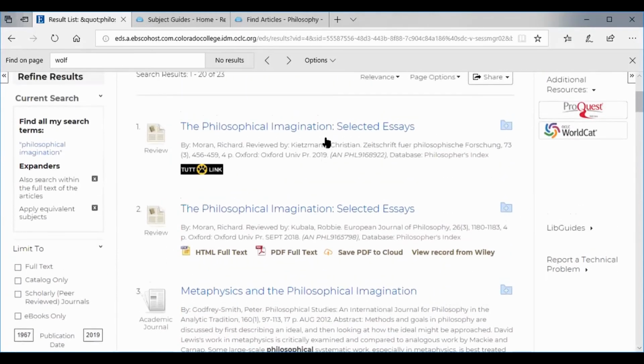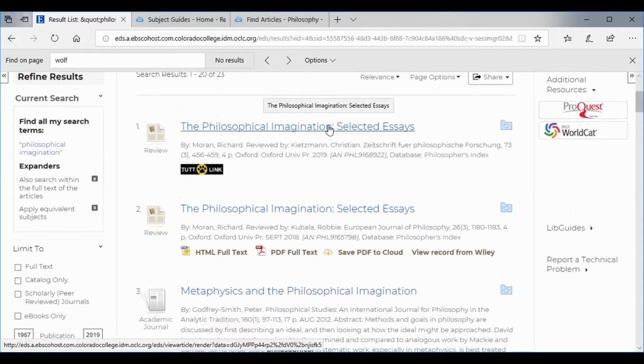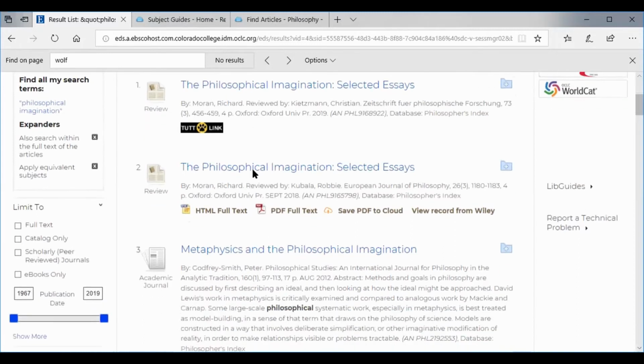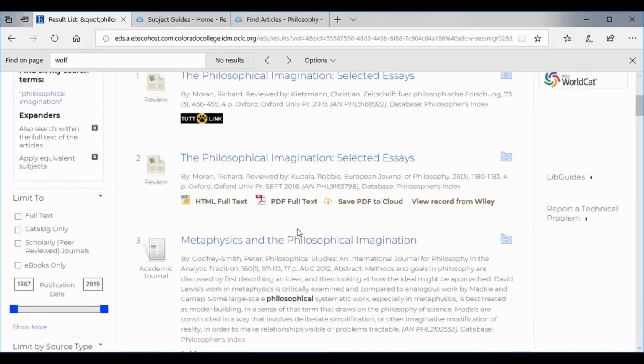So this first one, I can tell by looking at it that it's a book because of the way the citation is written. And that's why it's not linking us to the full text, because it's a book. The second one is Journal of Philosophy. So that's why we have these really nice full text links right here.